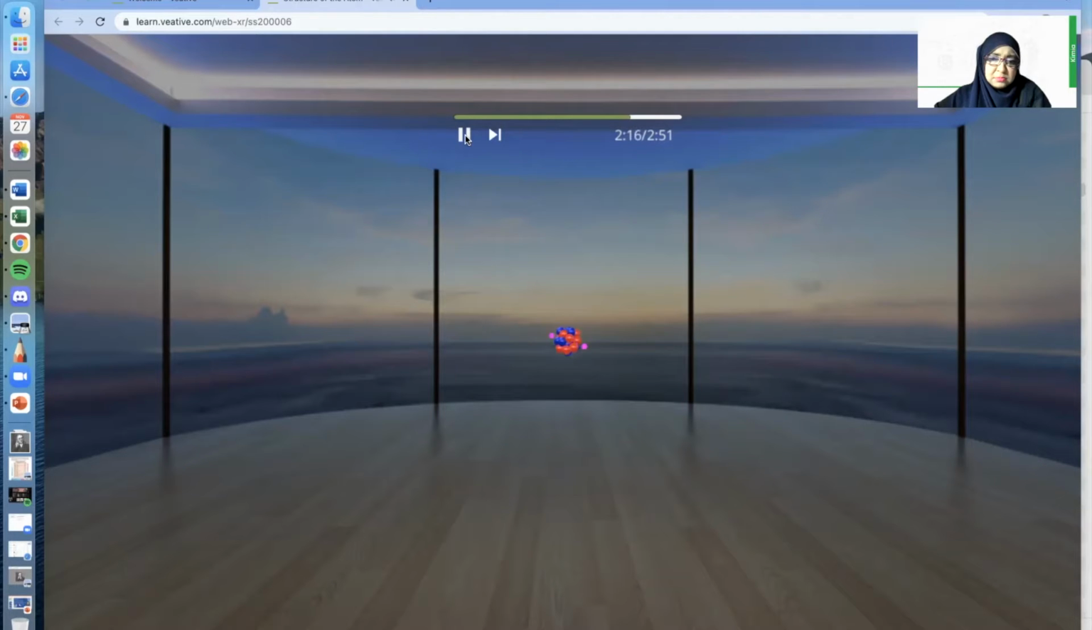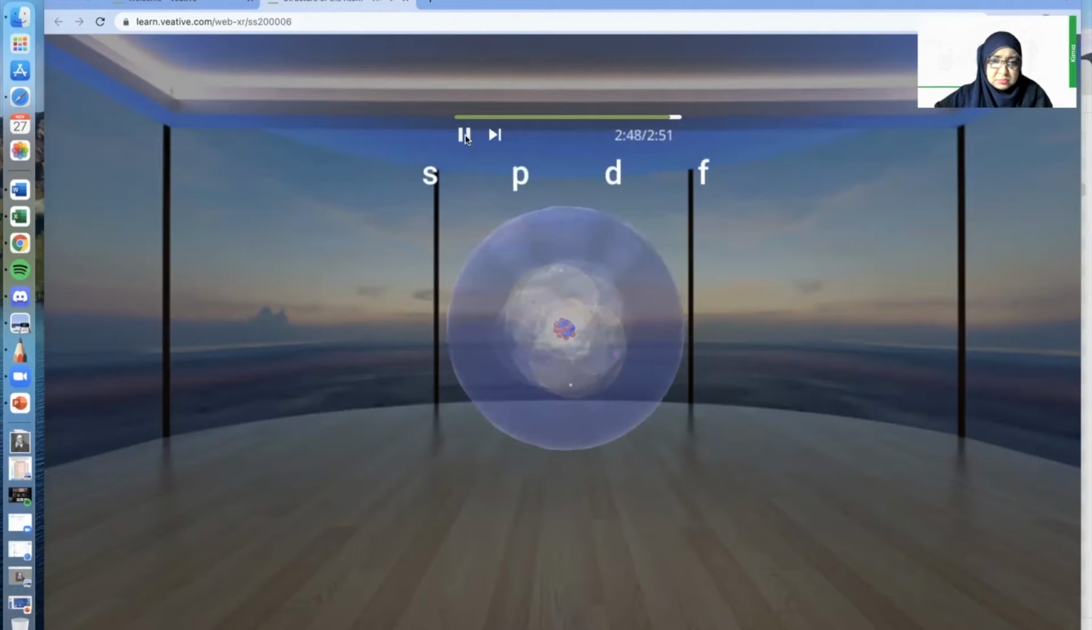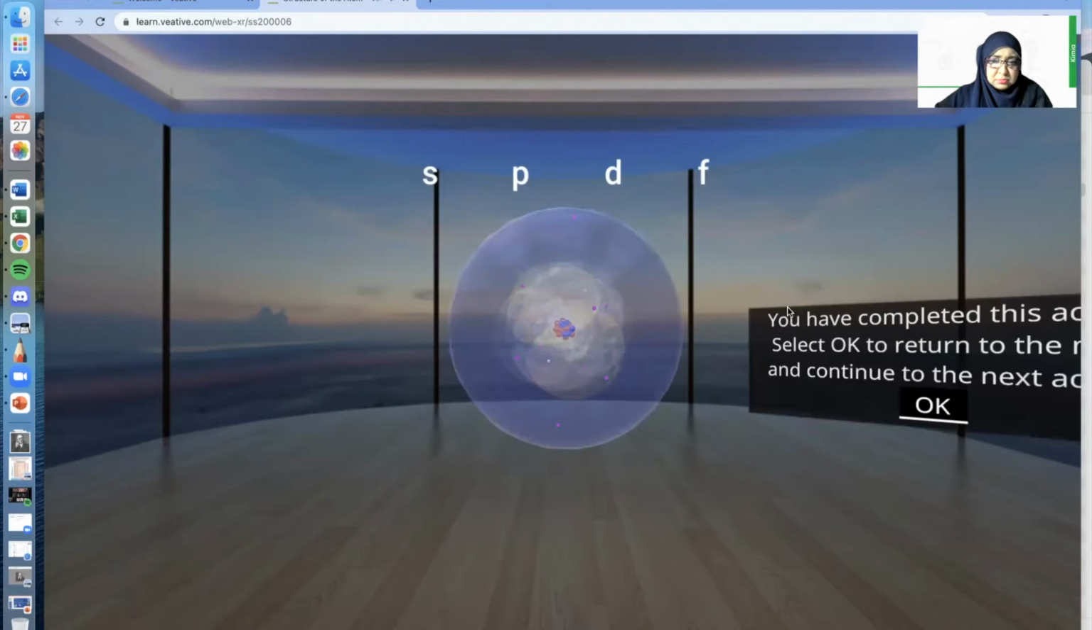An atomic orbital can be defined as the three-dimensional space around the nucleus within which the probability of finding an electron of given energy is maximum. There are many atomic orbitals for an electron. Every atomic orbital has some shape and energy associated with it. All the information about the electron in an atom is stored in its orbital wave function, psi. S, P, D, and F orbitals are different solutions of the wave function psi. You have completed this activity. Select OK to return to the menu and continue to the next activity.